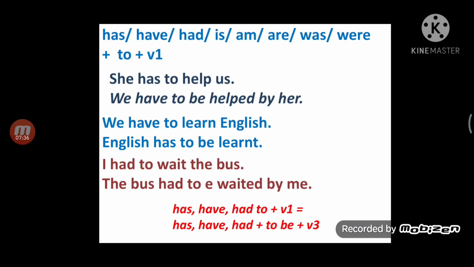We have to learn English. The same way: English has to be learned. I had to wait for the bus. Take the bus first. The bus had to be waited for by me. So, understood the rule? If the auxiliary verb is followed by an infinitive, then it should be converted to auxiliary verb plus to be plus V3.